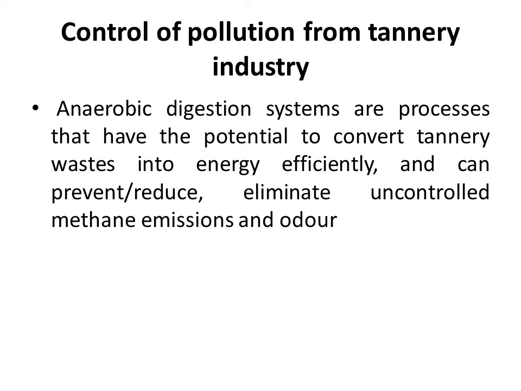In order to reduce odors, we can use the anaerobic digestion system also, because we can convert the tannery waste into energy which can be used efficiently, and eliminate the methane emissions and odor, since these emissions are collected in a gas storage source and are not allowed to go into the atmosphere. So these are the different control methods that we can adopt to prevent pollution. We cannot completely prevent the pollution, but to an extent we can control it.